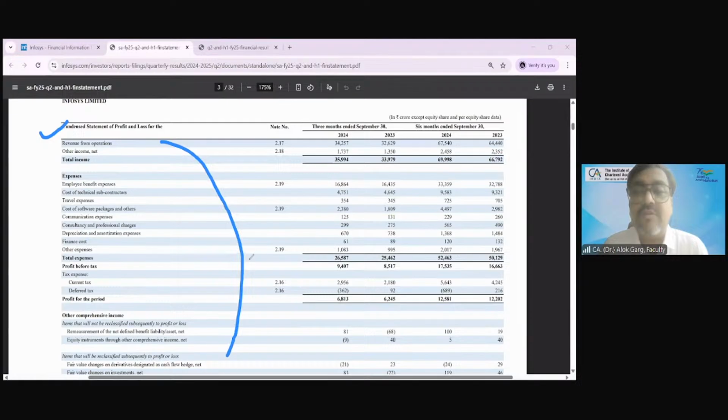Again, why it is known as a condensed P&L, you can see there is no schedule, no note on the depreciation and amortization. Otherwise, there is a detailed breakup of depreciation and amortization, on which assets this depreciation is there, right? Class of asset wise depreciation. So since there are limited notes, the detailed notes like full-fledged financial statements are not there, and hence it is called a condensed statement of profit and loss.